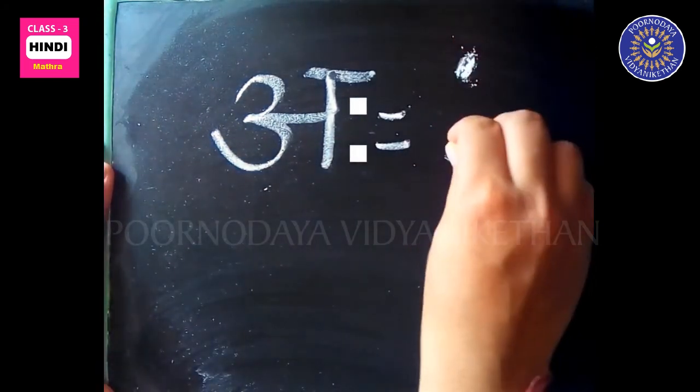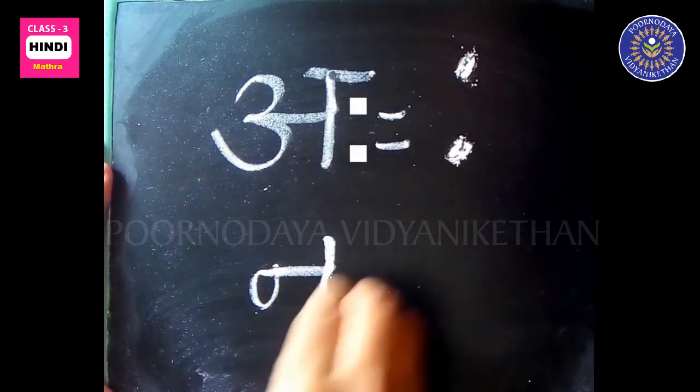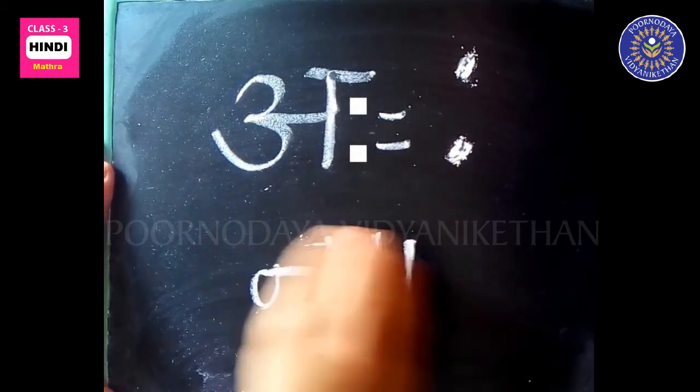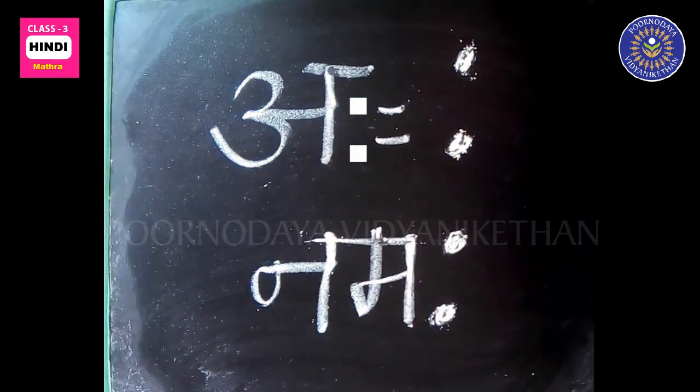Aha itself is not a letter. It is denoted as two dots. These two dots are called visarg, like na, ma, then two dots. It becomes namaha.